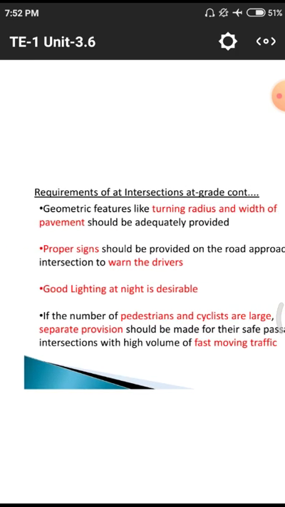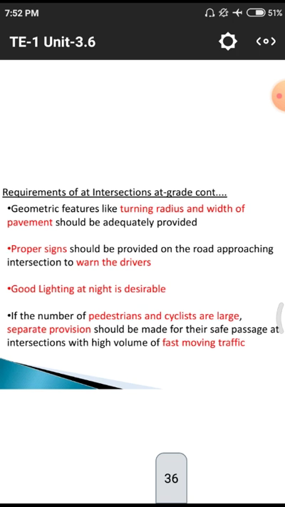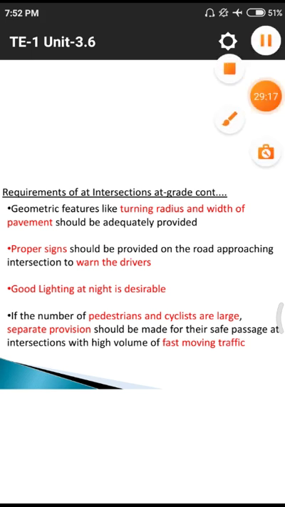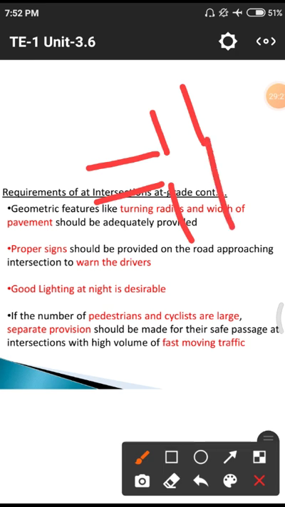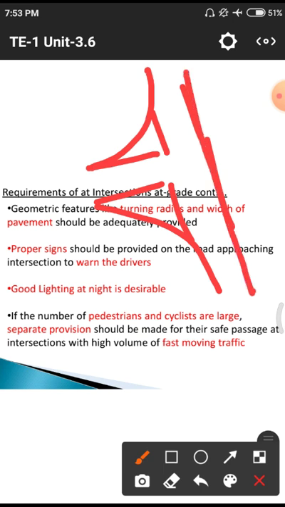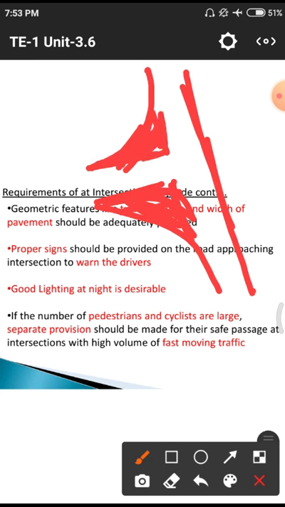What are the requirements of these intersections? Geometric features like turning radius and width of the pavement should be adequately provided. This is the normal road we are having, so that we need to increase the width of the road by using this kind of dimension. That means here the road will be decreased. This scratched portion will be removed from the road, and you have to increase the width of the road.